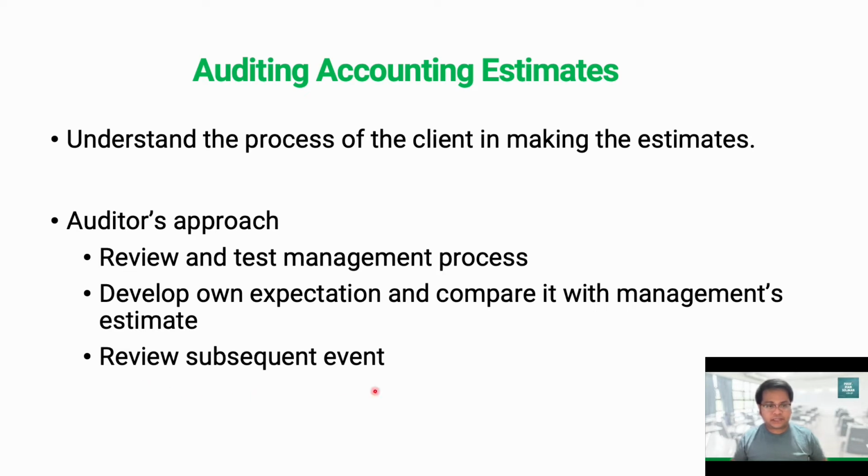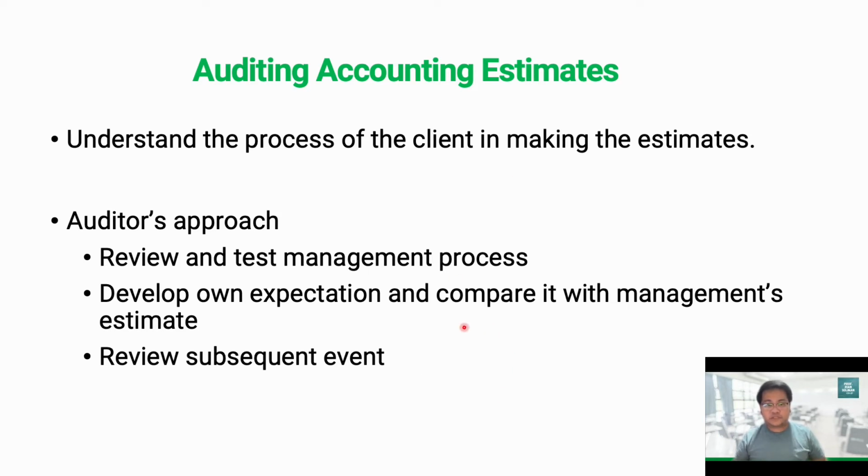Okay, and one of the best evidence with respect to those estimates would be the outcome of a subsequent event. For example, the client made an estimate about the outcome of litigation, so they recognize a liability or a receivable from that litigation. When the subsequent event occurred, meaning that the litigation was settled subsequently, then we can compare the amount at which it was settled to the amount recognized by the client as liability, for example.